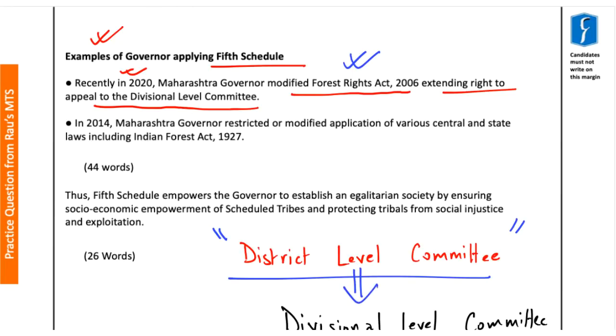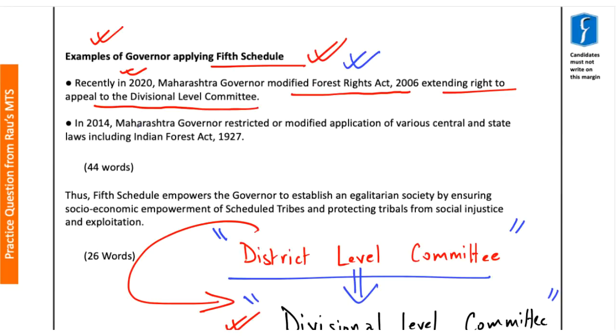So basically, the power of the governor under the 5th Schedule has enlarged the rights of tribals living in the state of Maharashtra, as they have an extra office whereby they can appeal with respect to their rights under the Forest Rights Act of 2006.